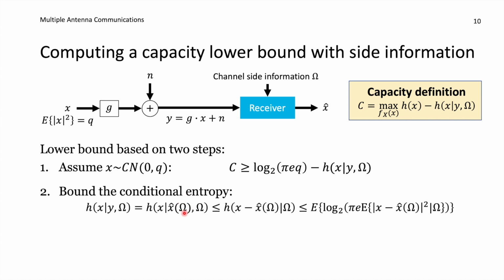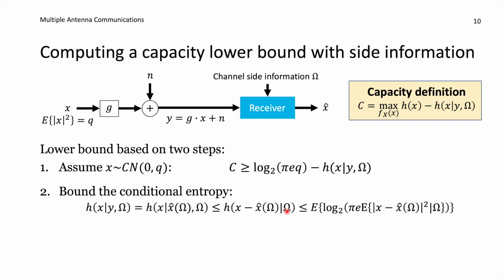After having done that, we could take x hat and we can subtract it from x. And that's something that we can also do without any loss of information because we are subtracting something that we know. But then comes a step when we are throwing away information. We throw away x hat. So then we get x minus x hat, only given omega, but not given x hat. And therefore we get something that is more uncertain, a larger differential entropy, because we are not knowing x hat anymore. So this term here is representing some kind of estimation error between x and x hat, given the side information omega.